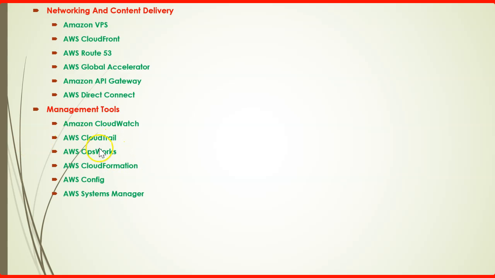Then OpsWorks and CloudFormation are also the same type. It's also an automation tool, so you don't need to worry about how to deploy your application into AWS. Elastic Beanstalk and CloudFormation are almost the same, but in CloudFormation, you can upload your application code, and based on that, it will configure your application. But Elastic Beanstalk has some limitations. Then AWS Config and Systems Manager are also management tools, and we will look into them also.